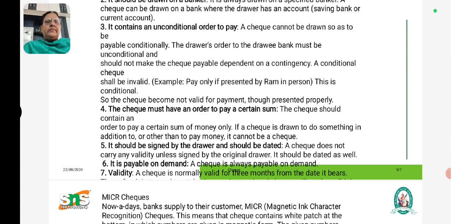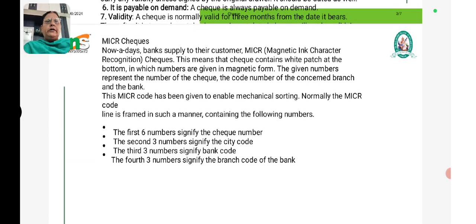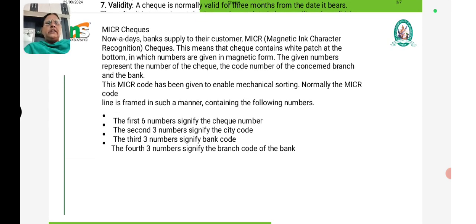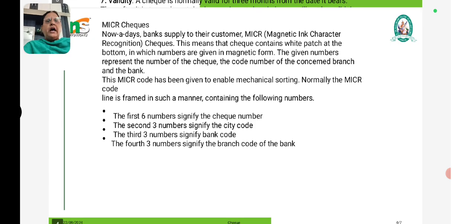So after 3 months of the date of issue, it is known as a stale check. It is not accepted by the bank. So coming to the MICR check. Nowadays banks supply their customers MICR, magnetic ink character recognition checks. This check contains patches at the bottom in which the numbers are given in magnetic form. The given numbers represent the check number, and the code number of the concerned branch and the bank.